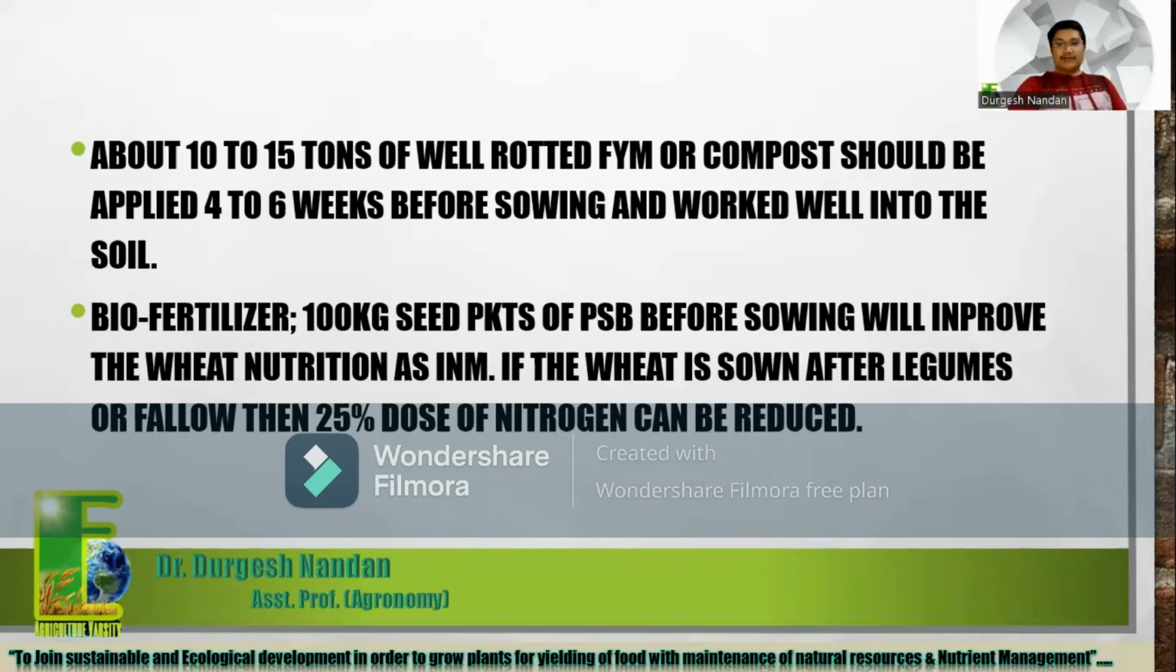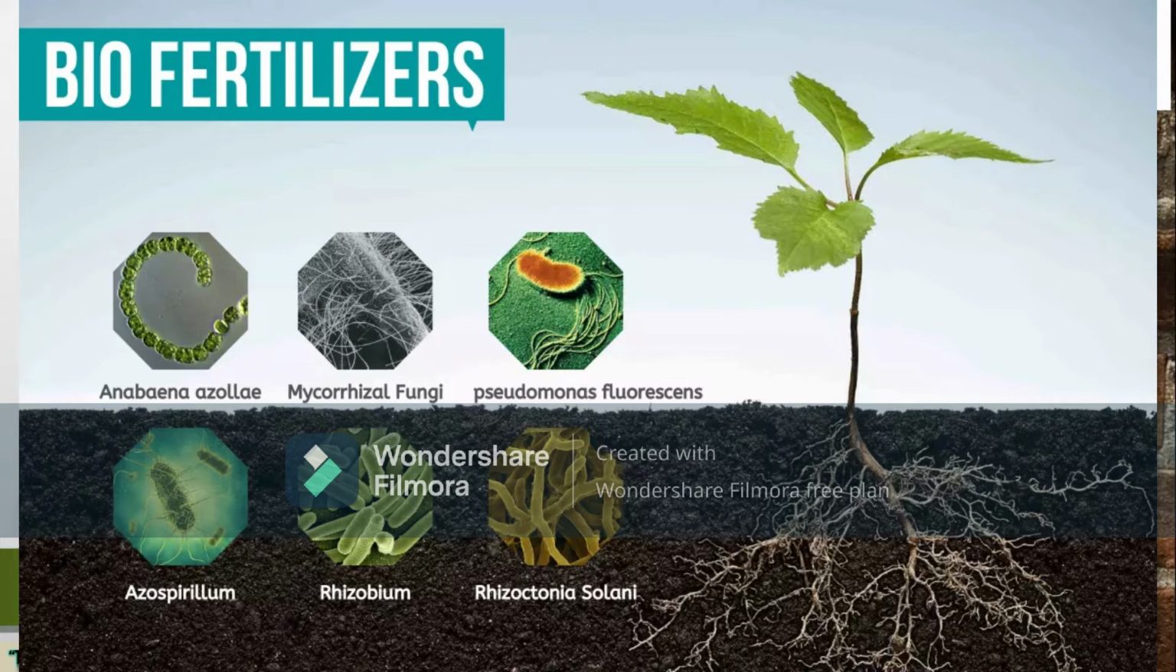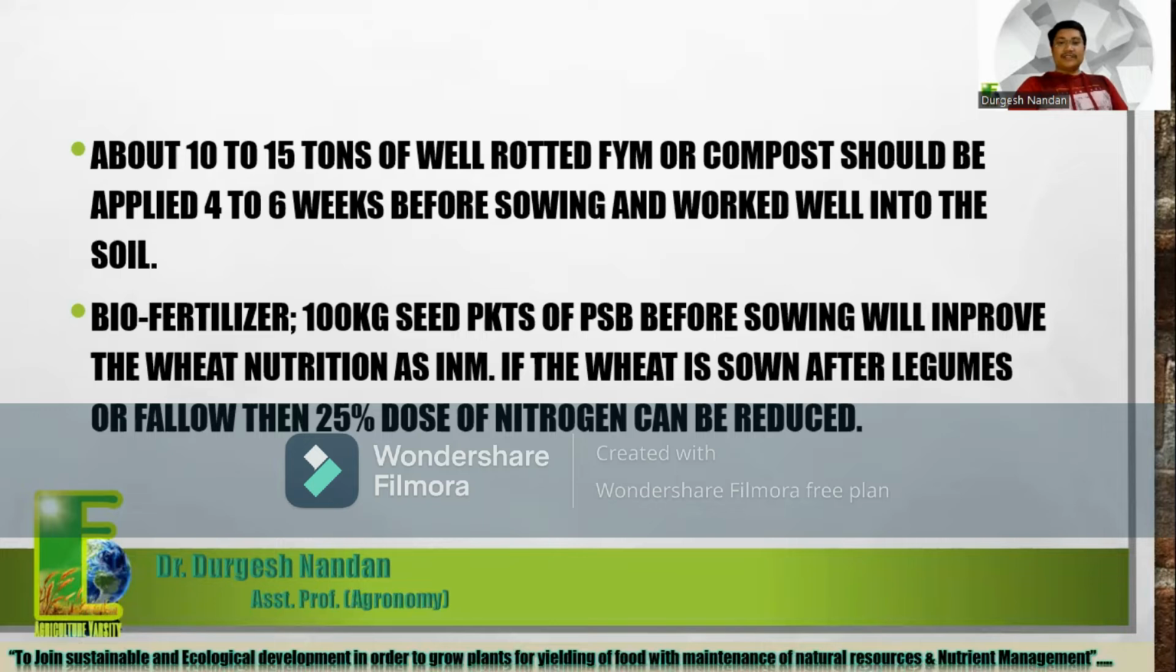If we have to use biofertilizer, we should use 100 kg seed packets of PSB before sowing, which will improve the wheat nutrition as integrated nutrient management. If the wheat is sown after legumes or fallow, then the nitrogen dose can be reduced by 25%.